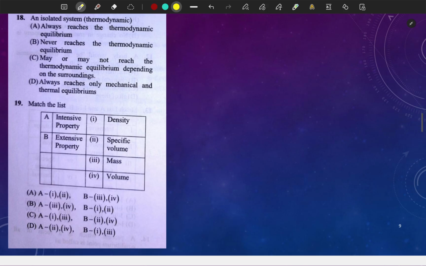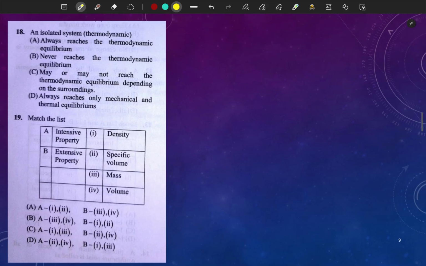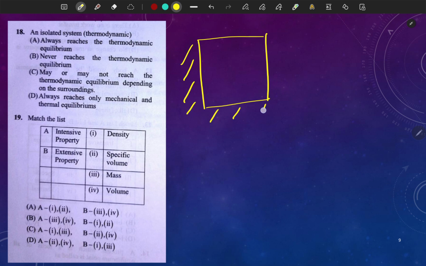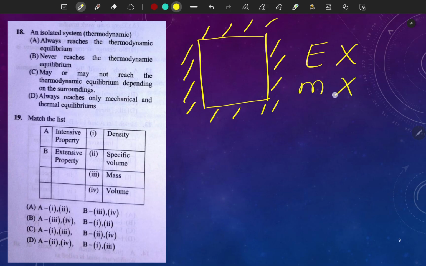An isolated system, good, let's try to understand it. How do we define an isolated system? We have a piston cylinder arrangement. It does not interact with the surroundings. There is no energy transfer and no mass transfer. So it always reaches thermodynamic equilibrium.